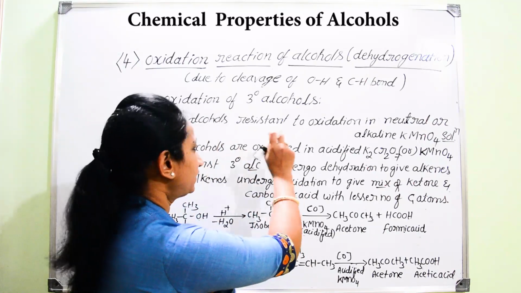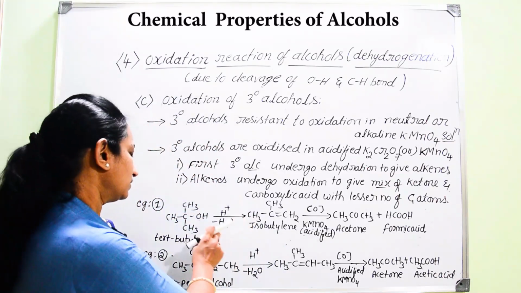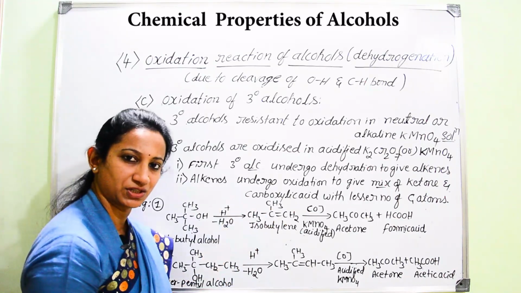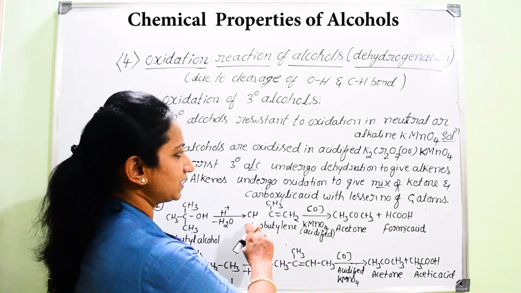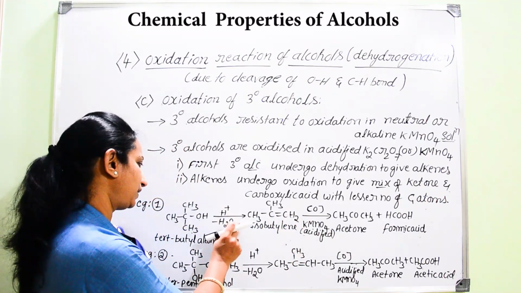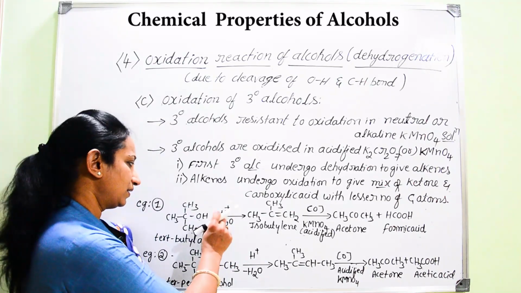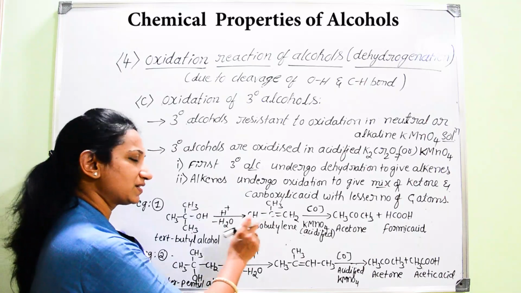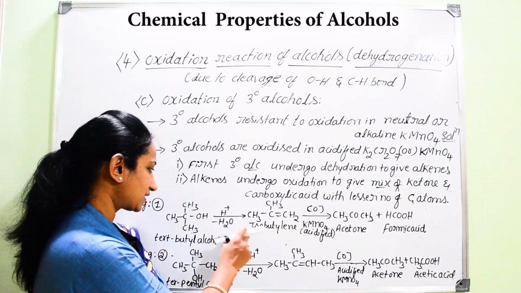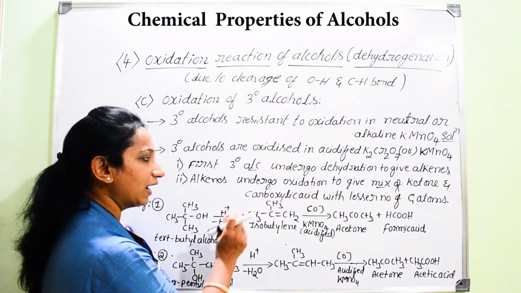But in case of tertiary alcohols, they will not directly undergo oxidation. Instead, because of the presence of the acid along with potassium permanganate in that acid medium, they will first undergo a dehydration process. So there will be a change with respect to this oxidation process. In the very first step, they will not undergo oxidation. Instead, they will undergo dehydration and result in the formation of alkene.